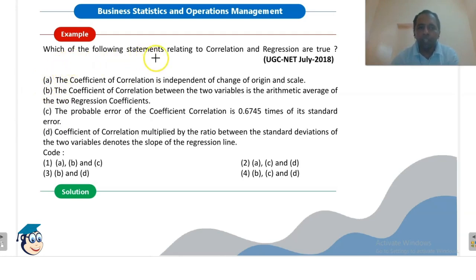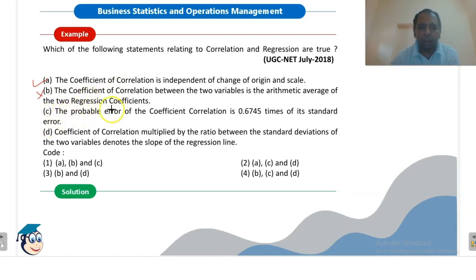Which of the following statements relating to correlation and regression are true? The coefficient of correlation is independent of change of origin and scale. This is true. I have told you coefficient of correlation is independent of the change of origin and scale, both. The coefficient of correlation between the two variables is the arithmetic average of two regression coefficient. Wrong. This is the geometric mean of two regression coefficient. So this statement is wrong.